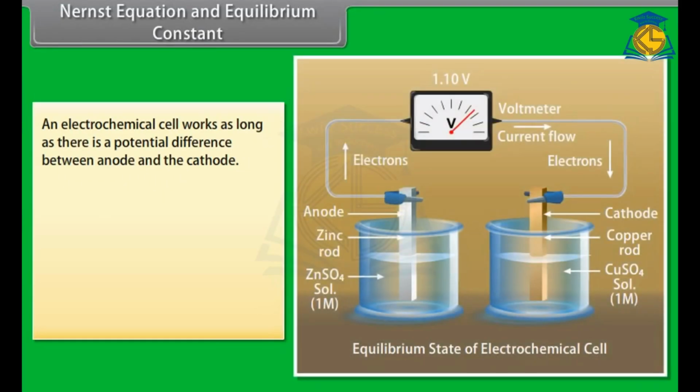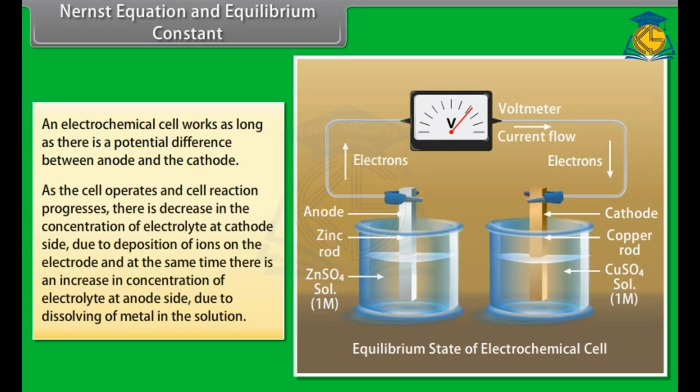An electrochemical cell works as long as there is a potential difference between anode and cathode. As the cell operates and the cell reaction progresses, there is a decrease in the concentration of electrolyte at the cathode side due to deposition of ions on the electrode, and at the same time an increase in concentration of electrolyte at the anode side due to dissolving of metal in the solution. Consequently, the electrode potential of the cathode decreases and that of the anode increases with the passage of time.